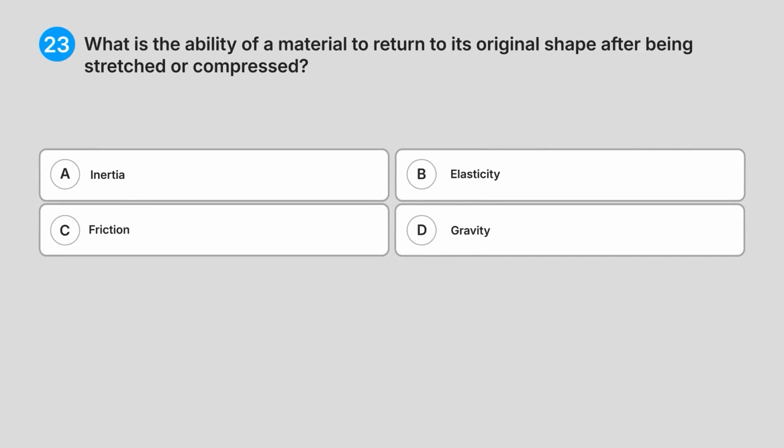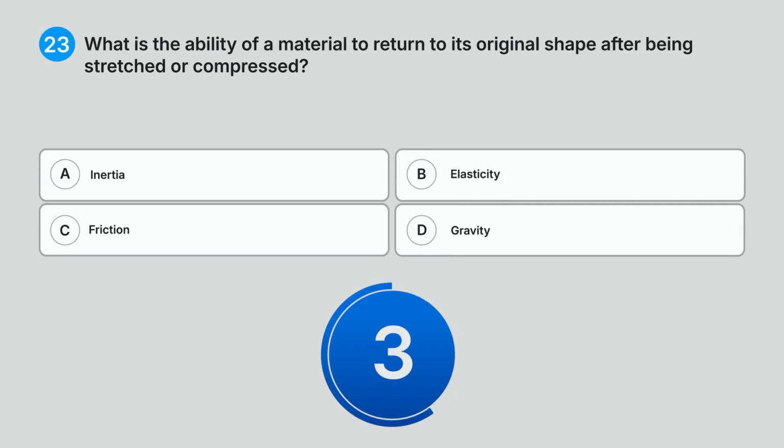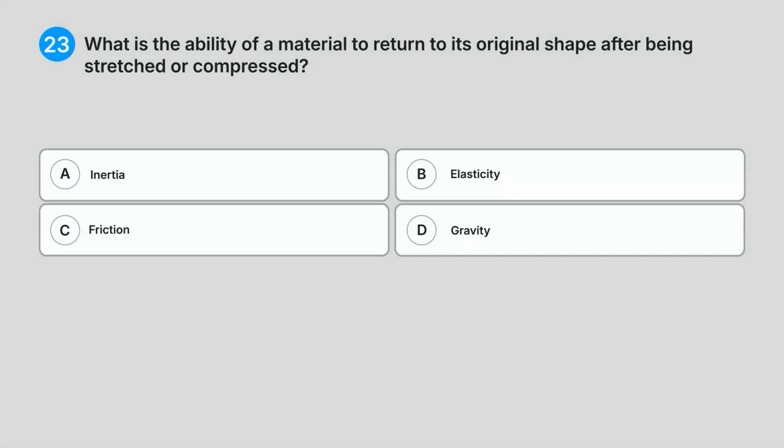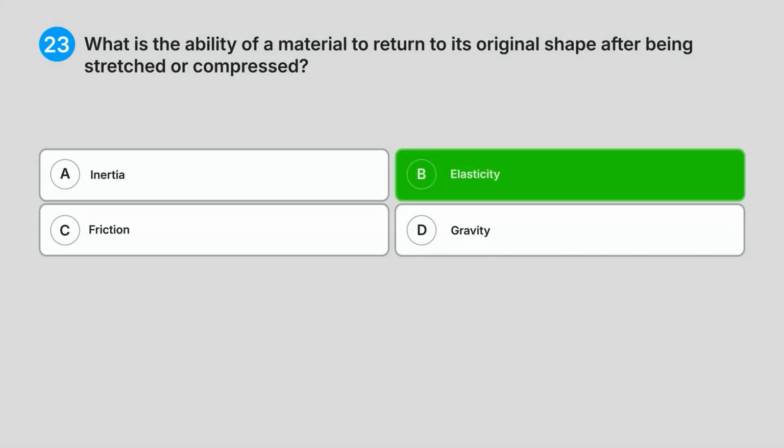23. What is the ability of a material to return to its original shape after being stretched or compressed? A. Inertia. B. Elasticity. C. Friction. D. Gravity. Can you guess the answer? Correct answer, B. Elasticity.